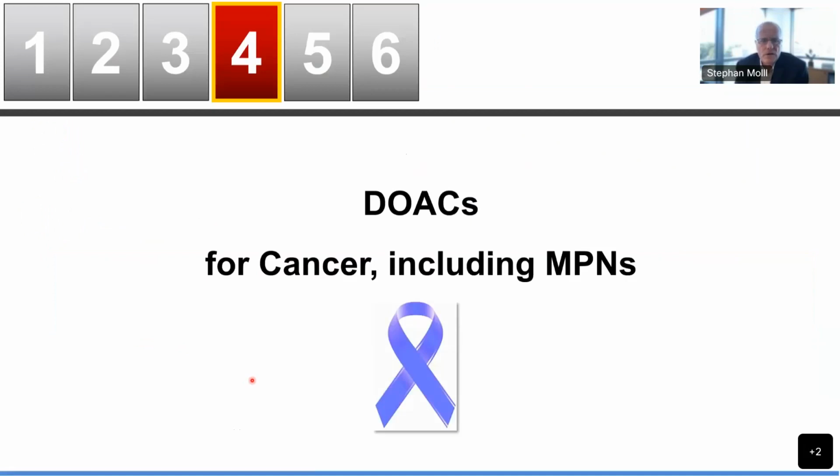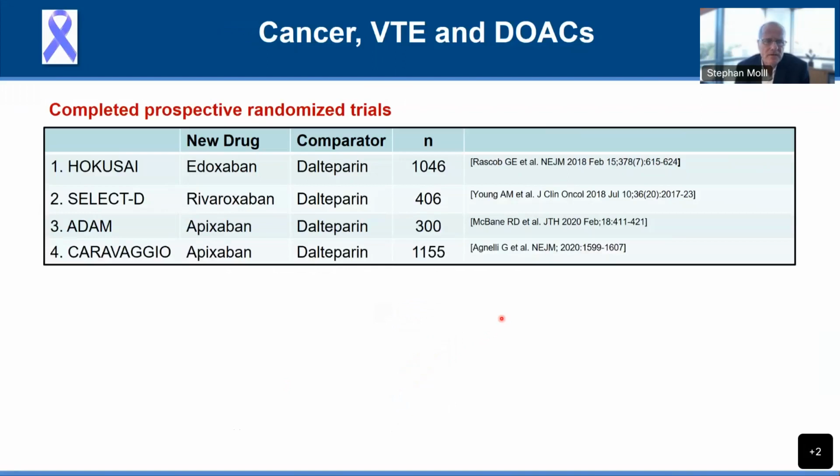What about the use of the direct oral anticoagulants in patients with cancer, including the myeloproliferative neoplasms? Well, I would think most of you, if not all, are familiar with the studies that have been completed, prospective, randomized, large trials, as you see by these numbers, that compared one of the direct oral anticoagulants with a gold standard, or with what used to be the gold standard in cancer therapy, dalteparin.